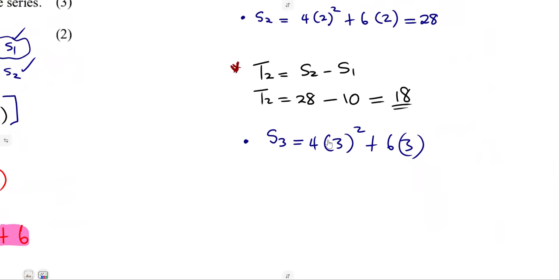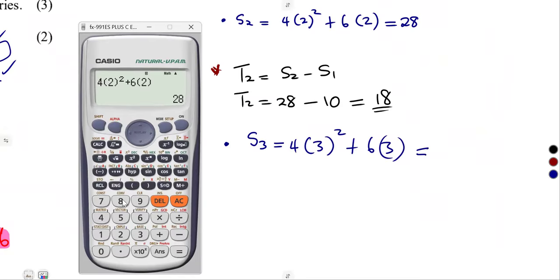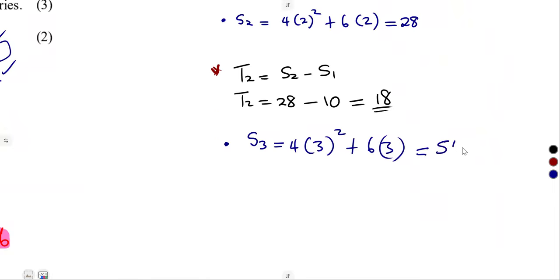If we evaluate this, we're going to determine the sum of the first 3 terms. That was going to give us 54. So to determine T3 is going to be easier now, because our T3 is simply S3 minus S2.